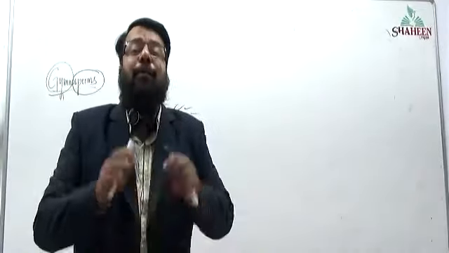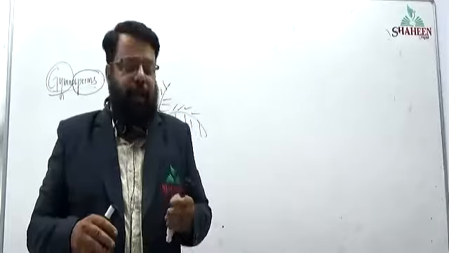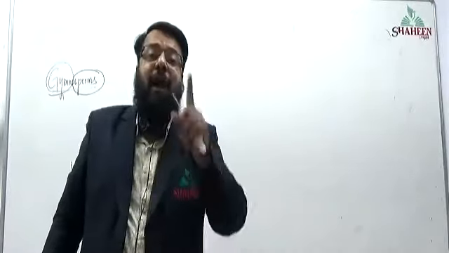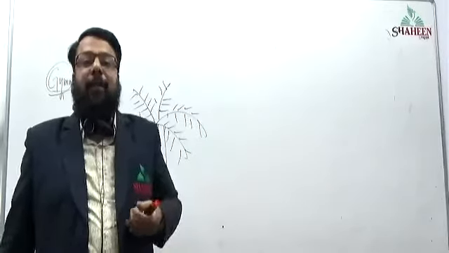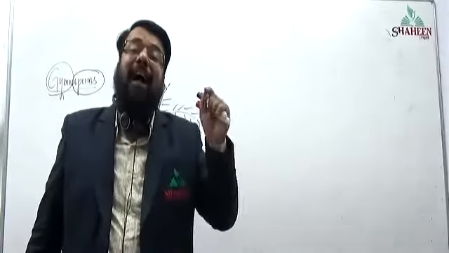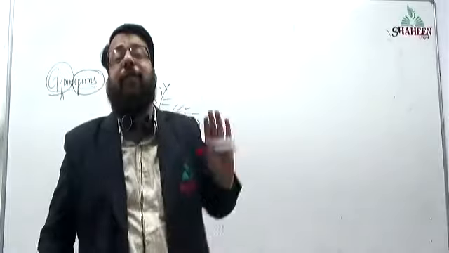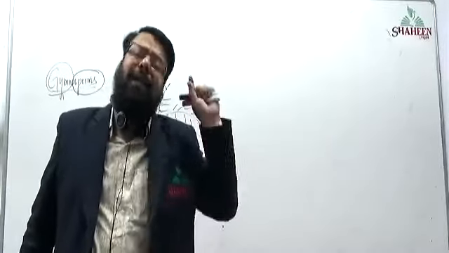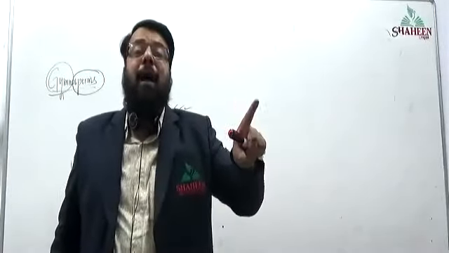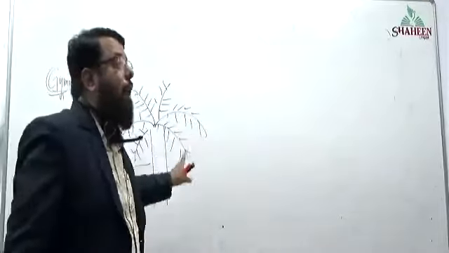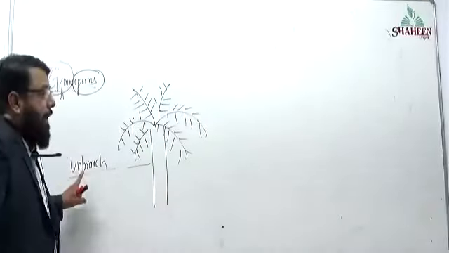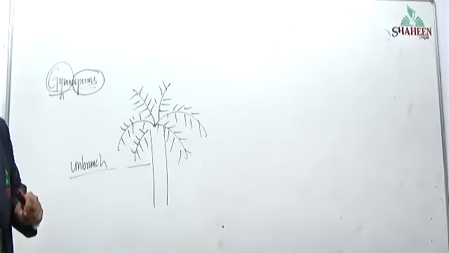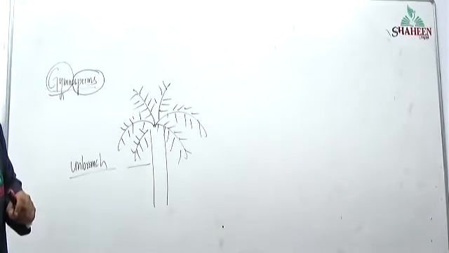As for the height of the plant, you will be shocked after listening. It grows for nearly 5 feet after 100 years. The growth is so slow, it takes 100 years to grow up to 5 feet. That much slow growth, but it remains unbranched. The stem is unbranched. In which plant? In Cycas.